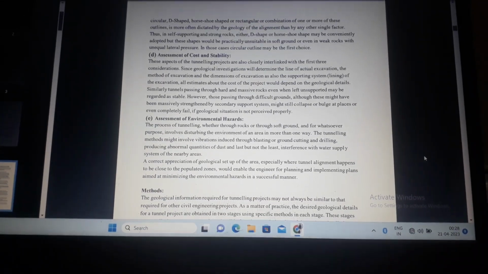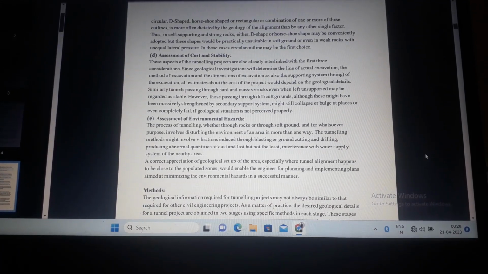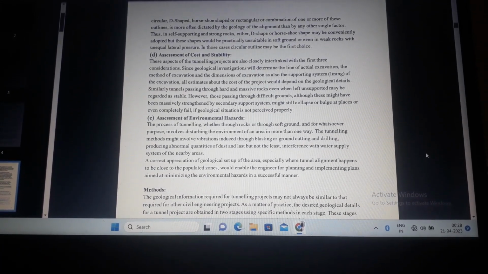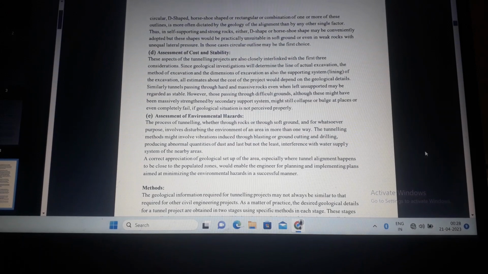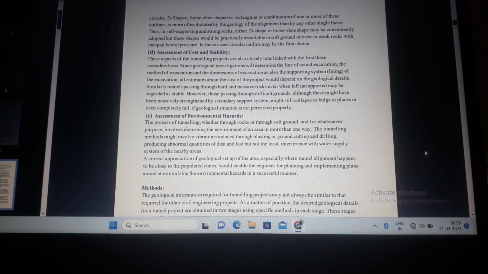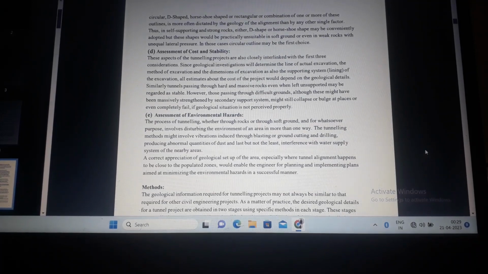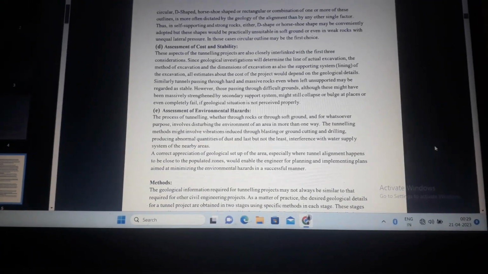These aspects of tunneling projects are also closely interlinked with the first three considerations. Since geological investigation will determine the line of actual excavation, the method of excavation, and the design of excavation, as also the supporting system and lining of the excavation, all the estimates about the cost of the project would depend on geological details.